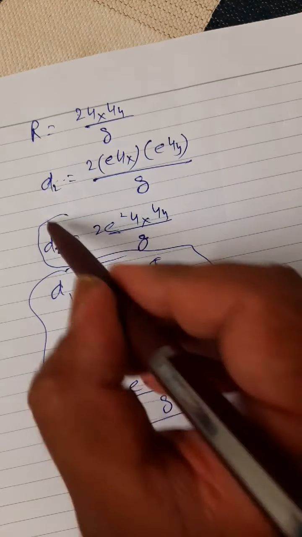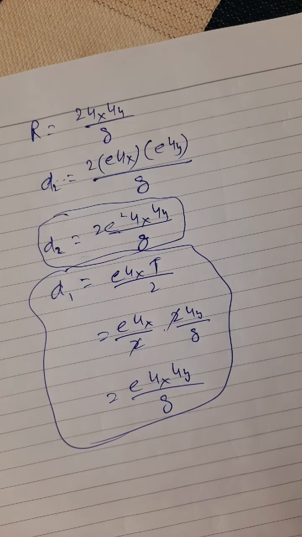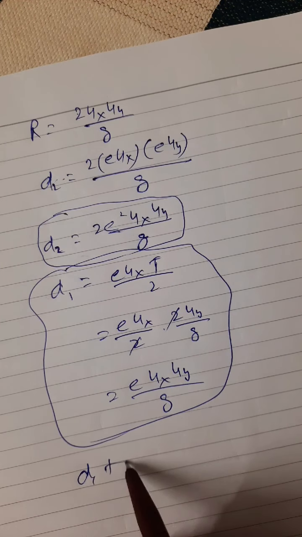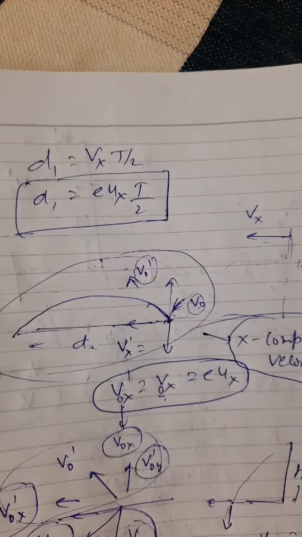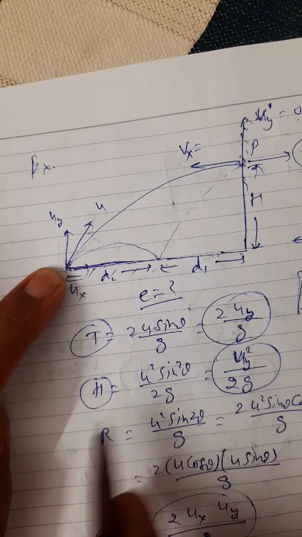This is d2. And d1 plus d2 are actually what? In the basic question, we see that d1 plus d2 is equal to half of the range.